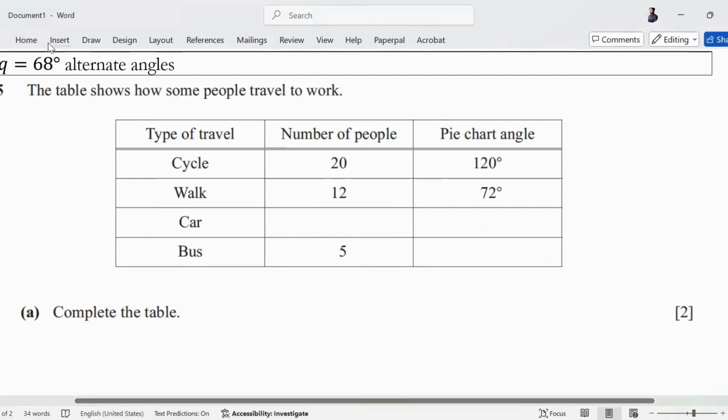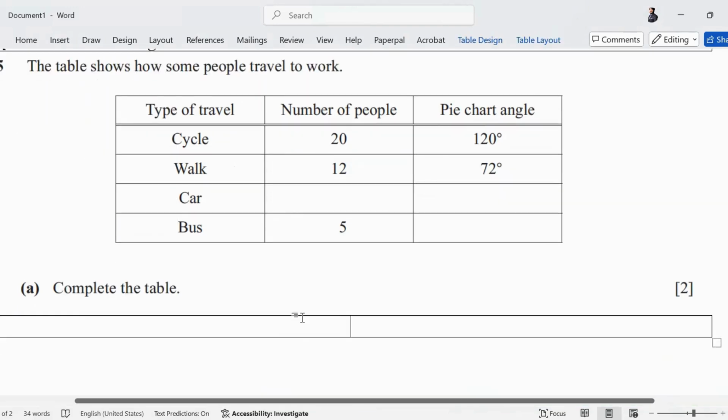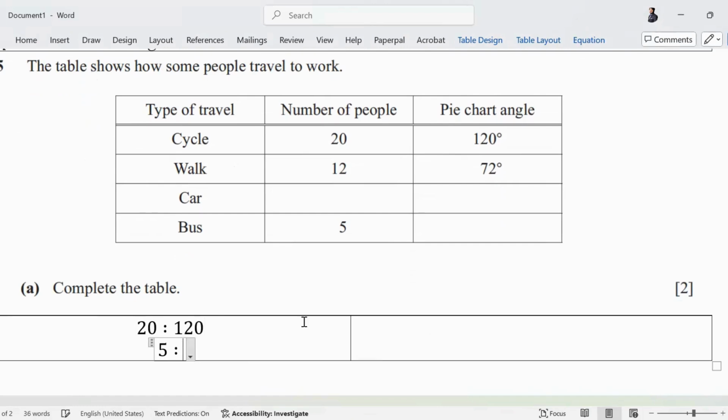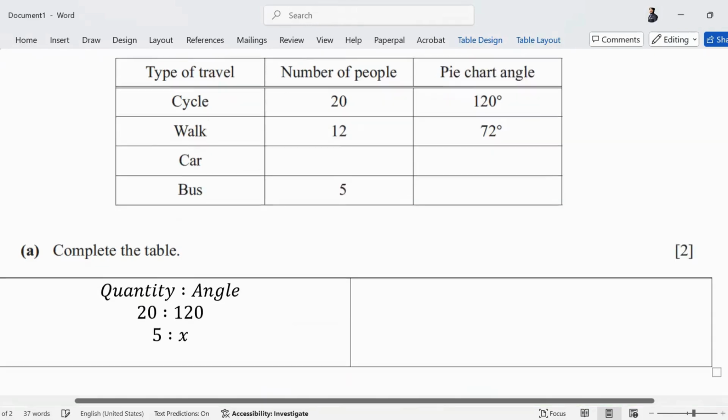The pie chart operates on basic ratio of quantity and angle. The question told me that for 20 people, I had to allocate an angle of 120 degrees. So what angle will I have to allocate for 5 people? Can you figure that out? करके बताओ जल्दी से, शाबाश. For 20 people, the angle was 120 degrees. So for 5 people, what angle will I have to give? So the pie chart basically operates on a very basic principle of a quantity, and that quantity will be represented by a particular angle.